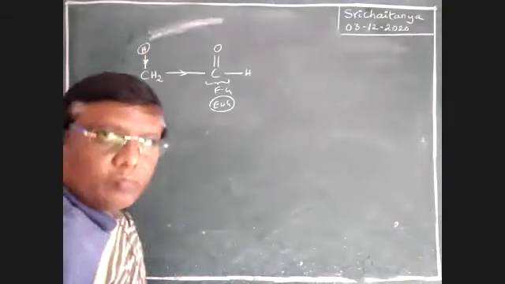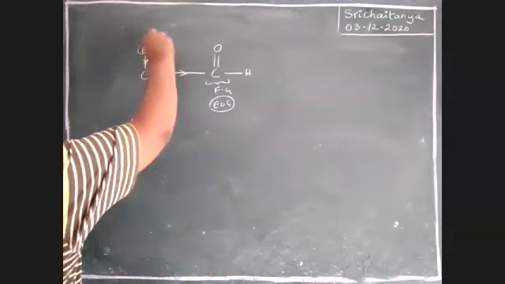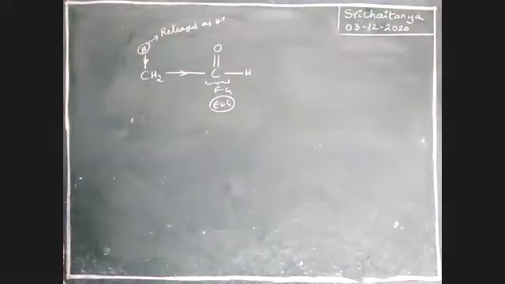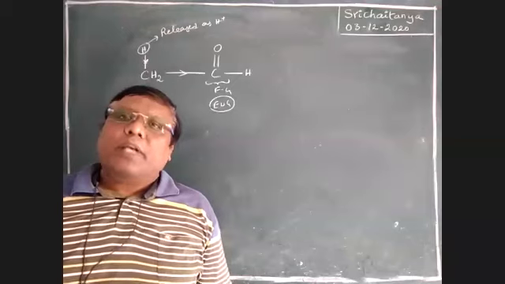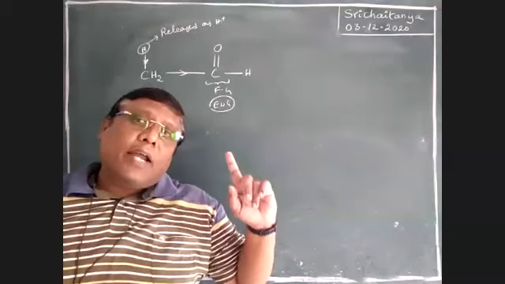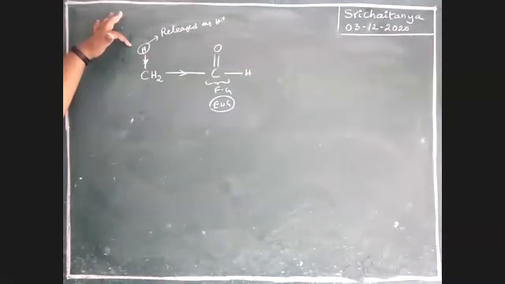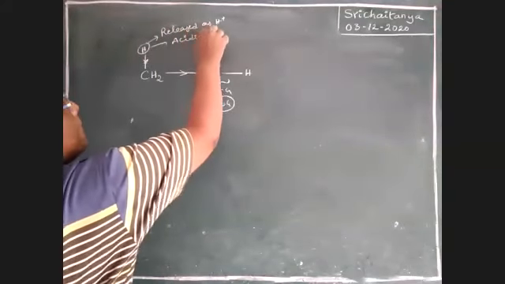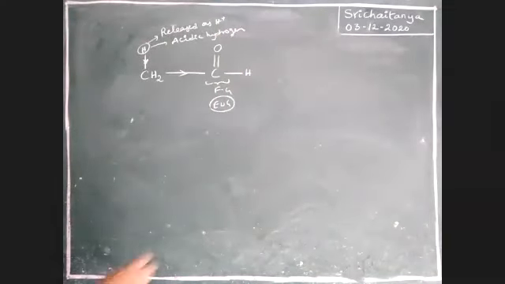This hydrogen is released as an H plus ion, because of that tendency. Am I correct? Now that hydrogen is acidic hydrogen. Yes, now this is acidic hydrogen. Now let us take one more example.